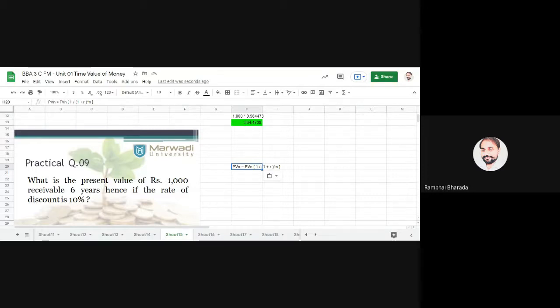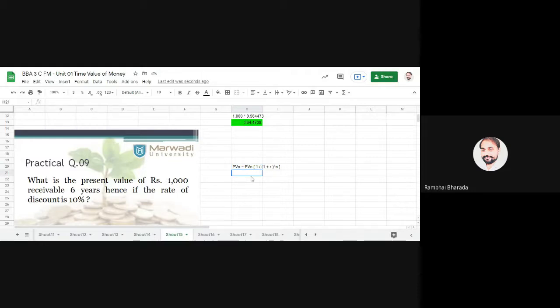When the word compounding is there, it means it is about future value. We need to use the FV formula. When the word discounting is there, we need to use the present value formula. When we have a single amount and future value, we use the previous one. When we have a single amount and a present value, we'll use this method. Okay, now it is easy.